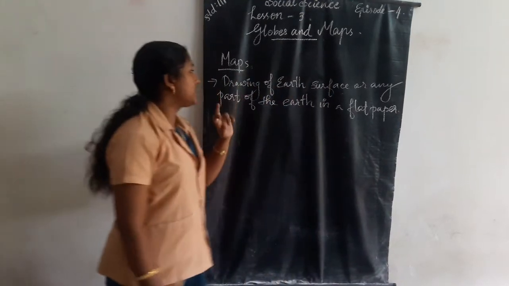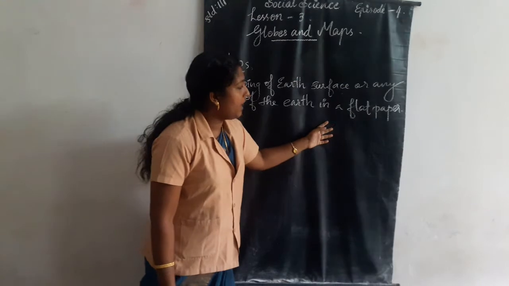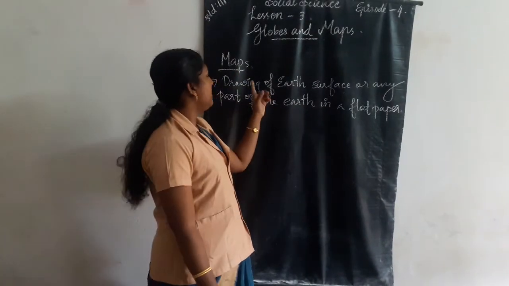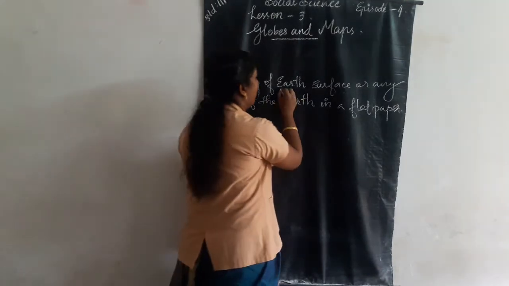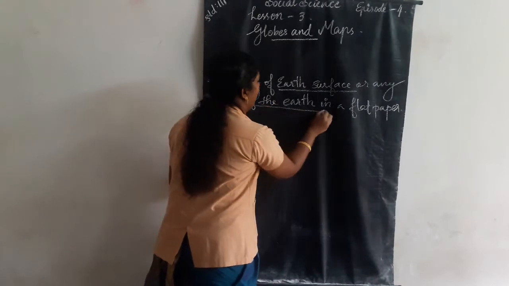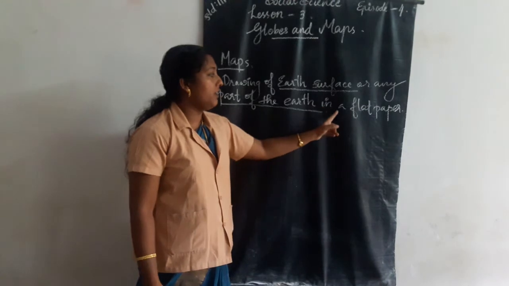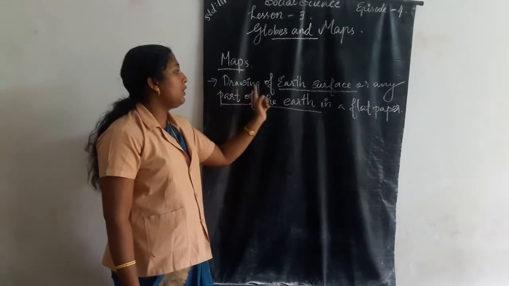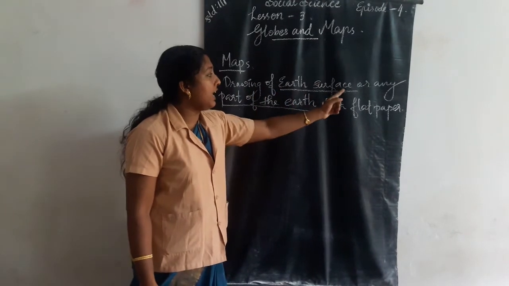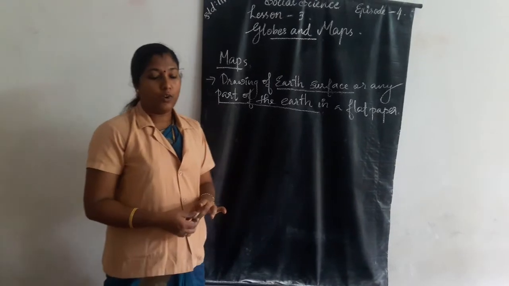Drawings of Earth's surface or any part of the Earth on a flat paper are called maps.